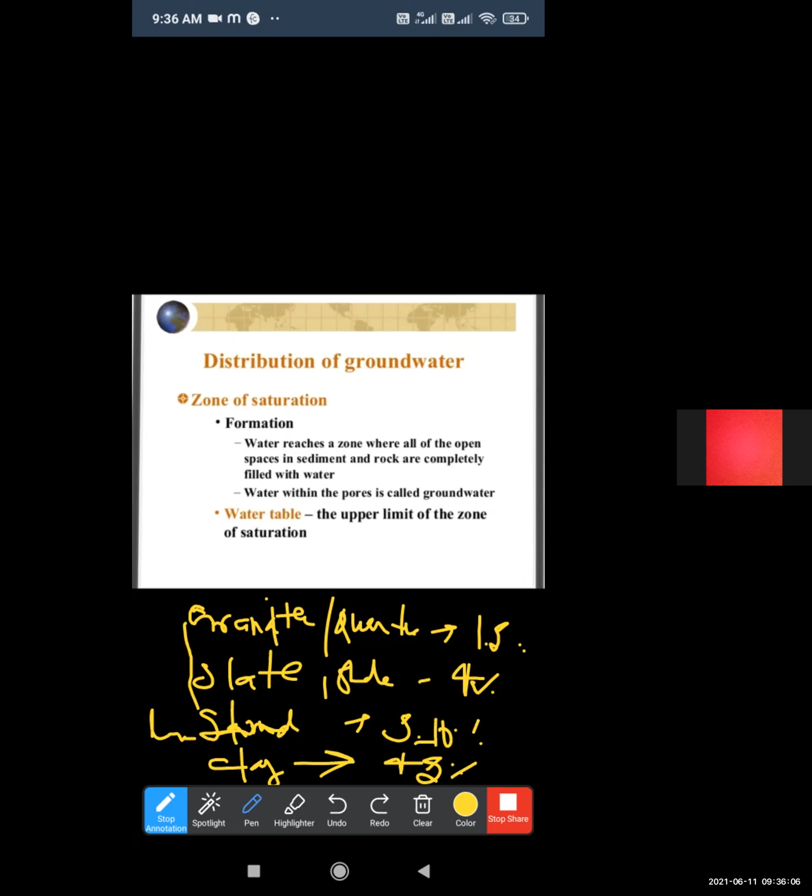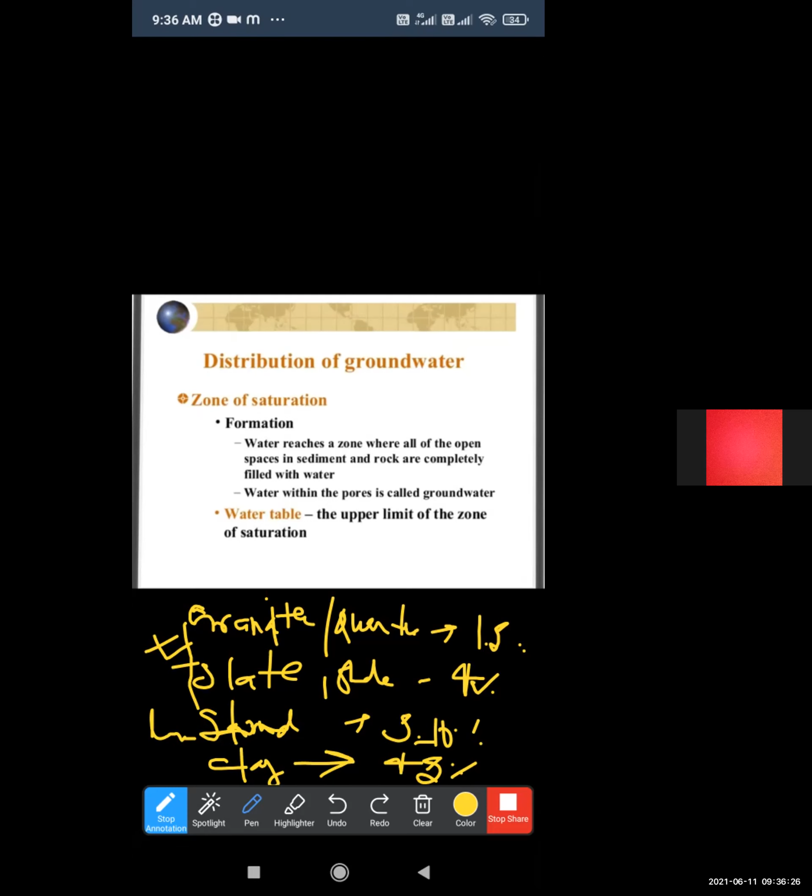Granite, quartzite, slate and shale are rock type soil, but clay is a fine grained soil. In granite, slate and shale, porosity or voids are due to cracks in the strata.